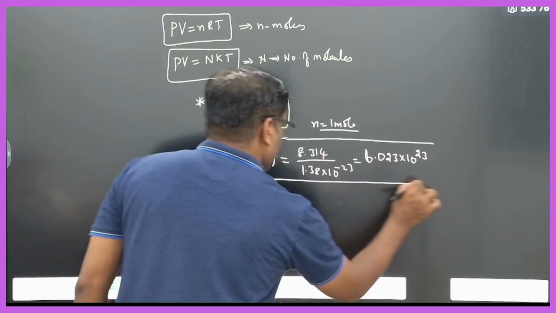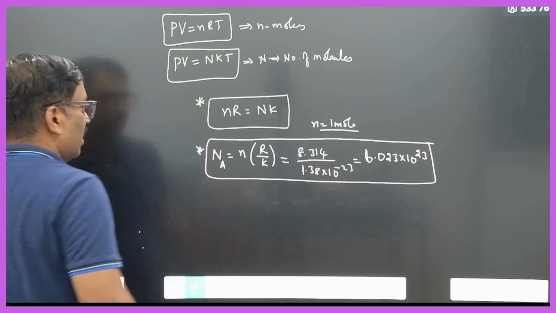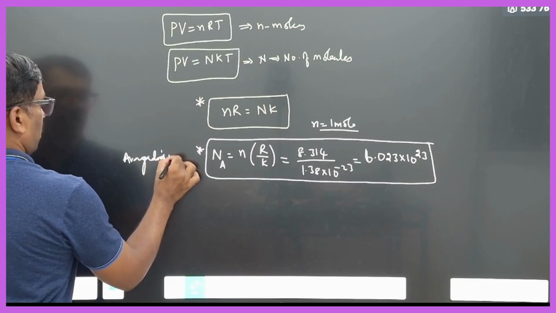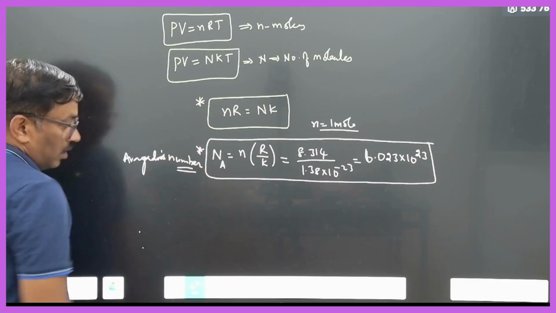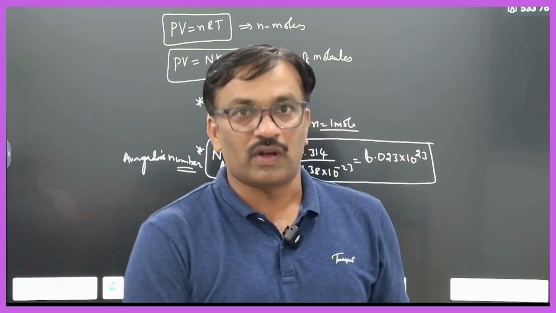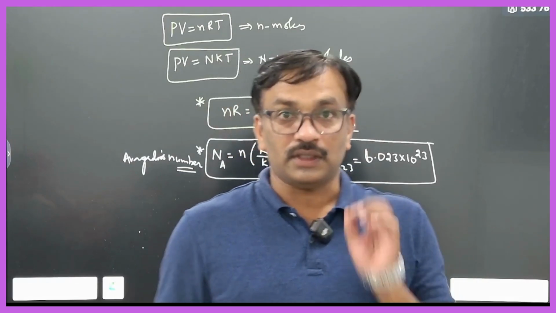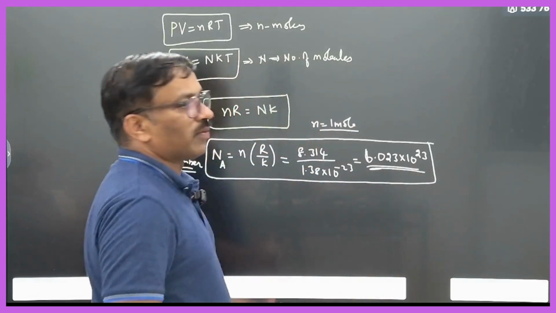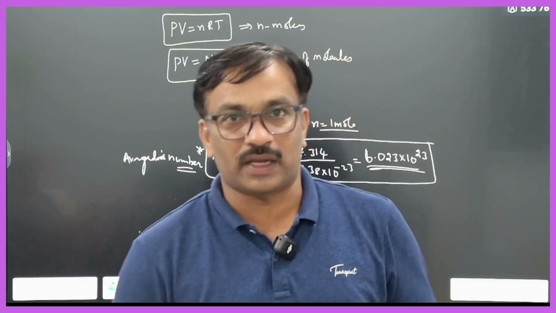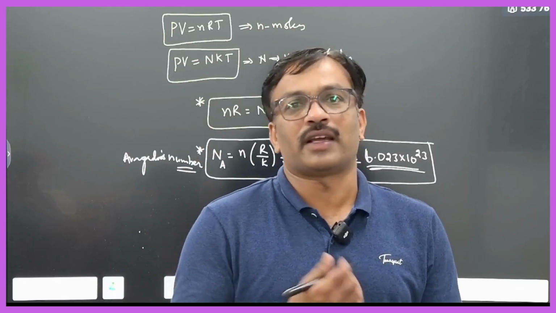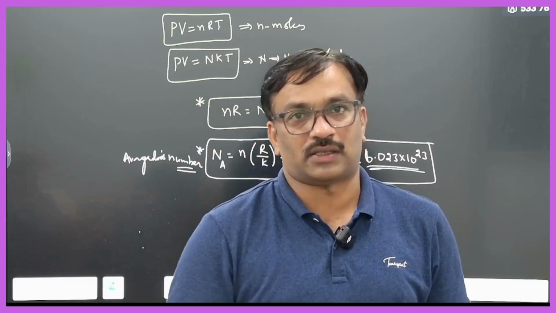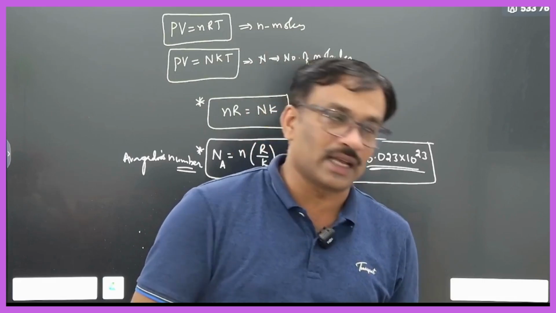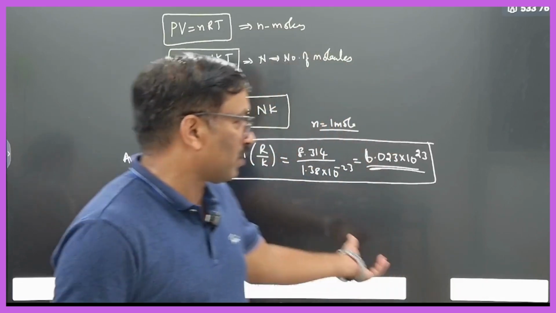The meaning of this is Avogadro's number. For 1 mole of a gas, it contains this many molecules if it is a molecular gas. If it is an atomic gas, like noble gases, helium and neon, it is the number of atoms. Like oxygen gas, it is the number of oxygen molecules.